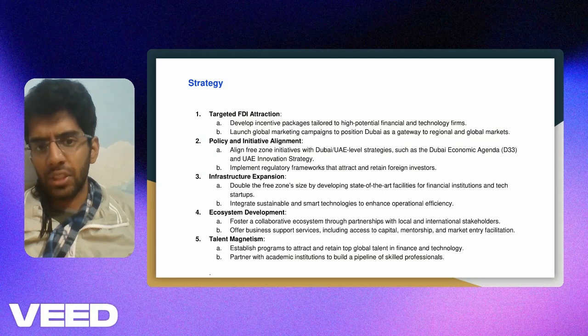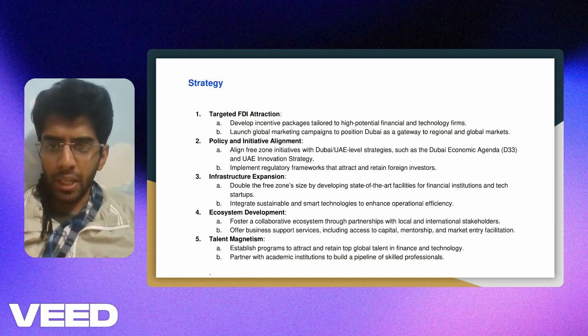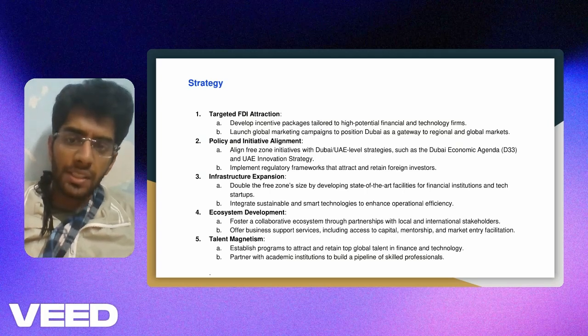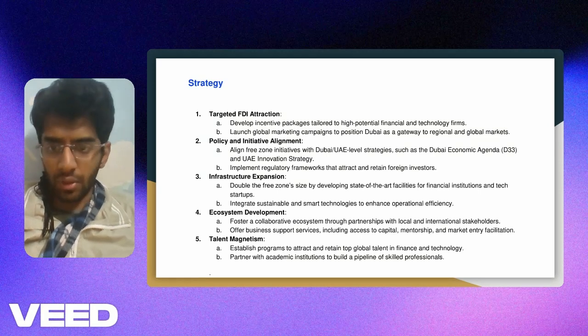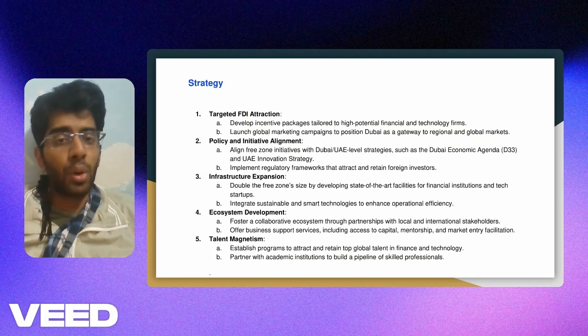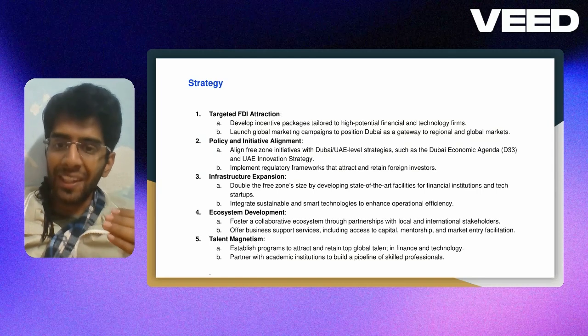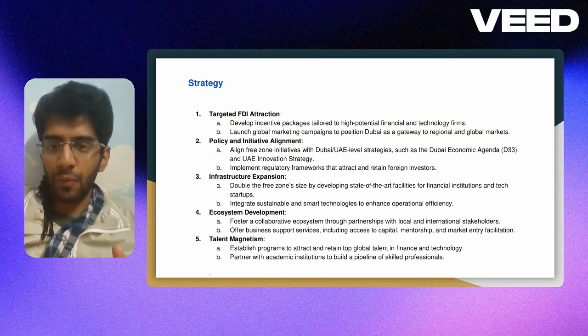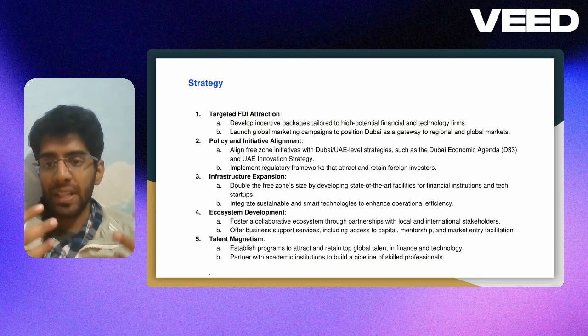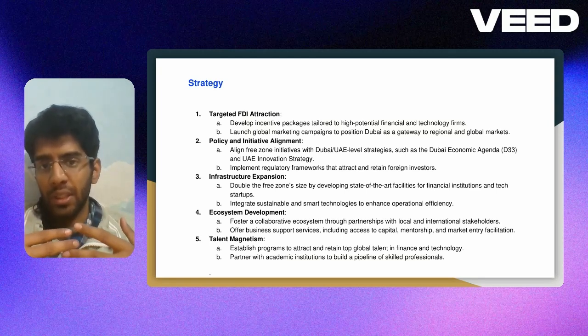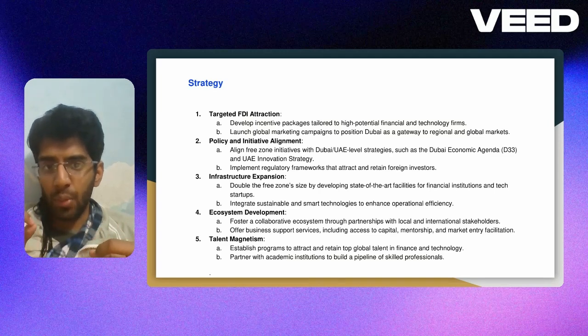The second should be policy and initiative alignment. This entire solution has to be looked at from a very policy-oriented approach. We need to revisit the current policy and see what challenges current businesses are facing from the present policy framework, and see if we could improve upon it, incorporate the feedback, and make the policy more comprehensive and better. So that should be the part two strategy: we need to revisit the policy framework.